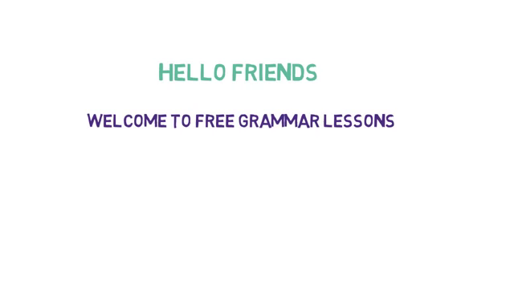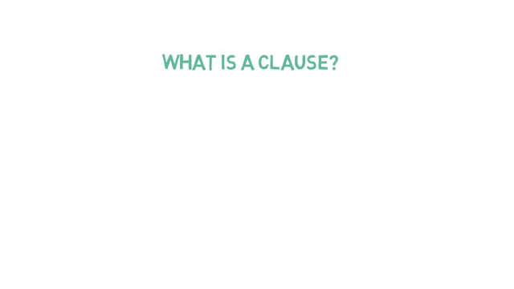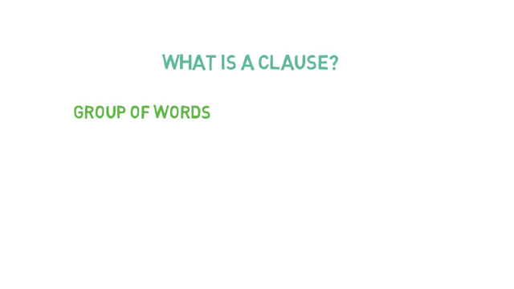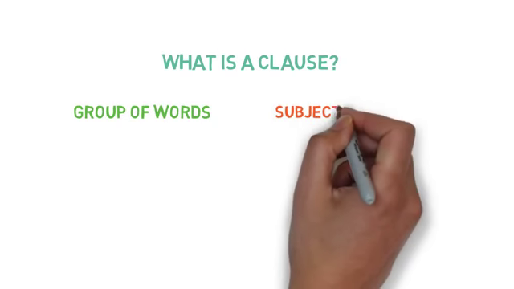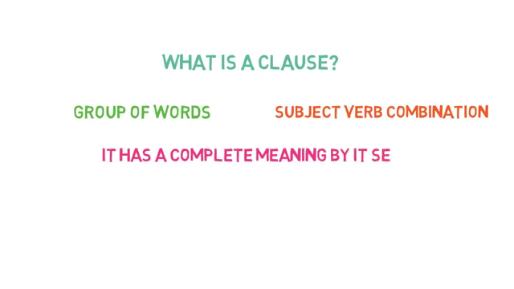Today we are going to dig deep into clauses and their types. So let's get started. So what is a clause? It is a group of related words. It has a subject and verb combination. And it has a complete meaning by itself.